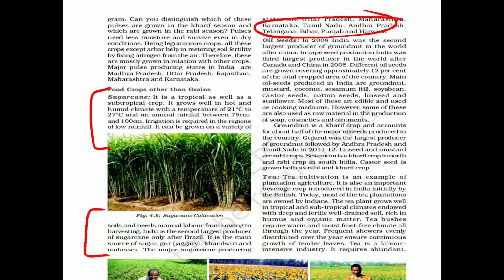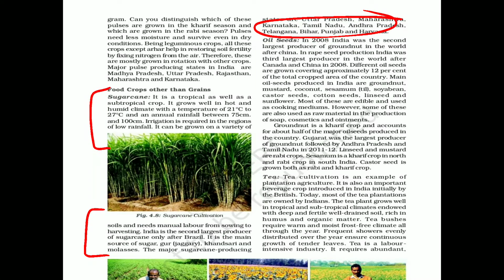Now coming to the oil seeds. What are oil seeds? Oil seeds are the crop plants which have oil stored in their seeds, so that you can process that oil, you can take it out. And this oil content varies from crop to crop. Like it is more or less 20 to 30% in the soy seeds, whereas it is 40 to 50% in the mustard seeds, that mustard plant. So it depends. So these are the oil seeds.